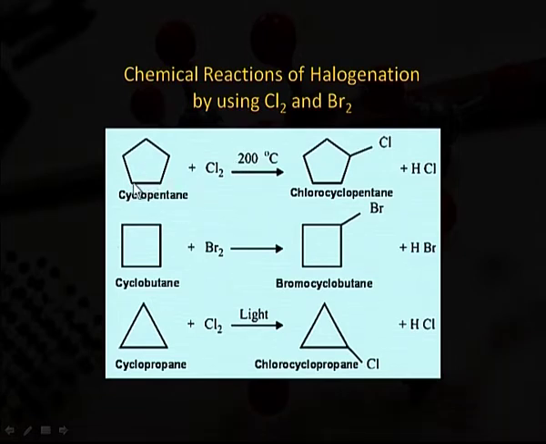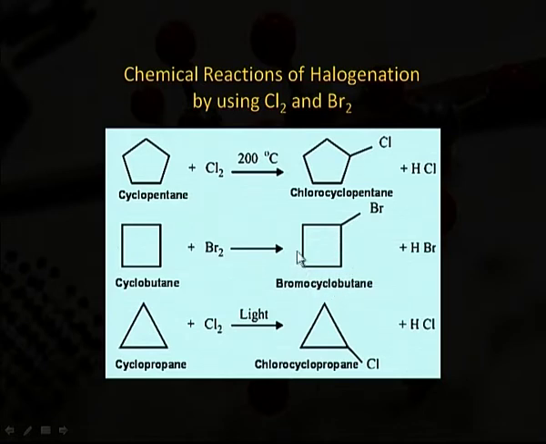Cyclopentane, that is carbon 1, carbon 2, carbon 3, carbon 4, carbon 5. Cyclopentane when reacted with chlorine at 200 degree Celsius temperature gives chlorocyclopentane. This is the substituted product along with HCl, and when cyclobutane reacts with bromine, we get bromocyclobutane.